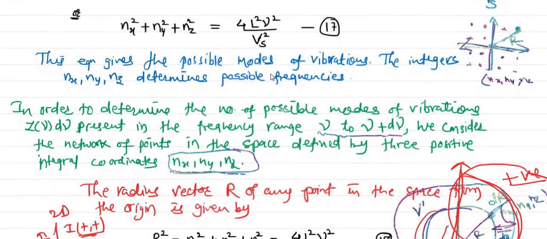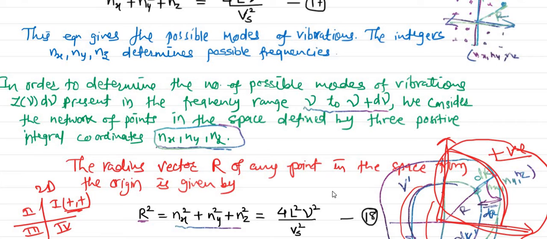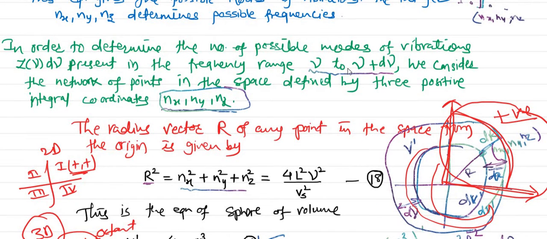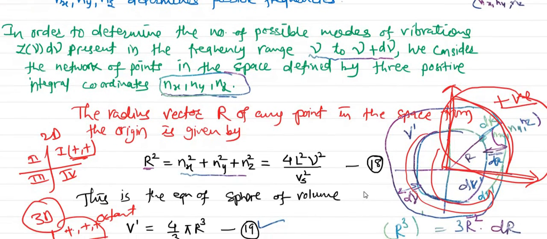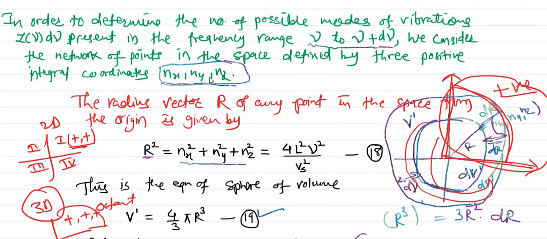So to find that, we know that these nx, ny, nz are all positive integers, and therefore we can say these are the number of modes of vibrations in the frequency range nu to nu plus d nu. If we consider a space where all these nx, ny, nz are positive, then out of that total sphere, only one octant will have all three values positive. Yes, as we have seen in the case of 2-dimensional, only one quadrant will have both the coordinates x and y positive, that is the first quadrant.